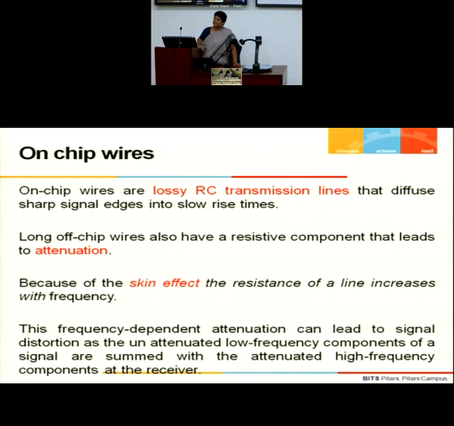At low frequencies, the current flows through the entire cross section of the wire. But at high frequencies, the current flows only near the periphery of the wire. That means in between, at the center, there is no current. This is known as the skin effect.